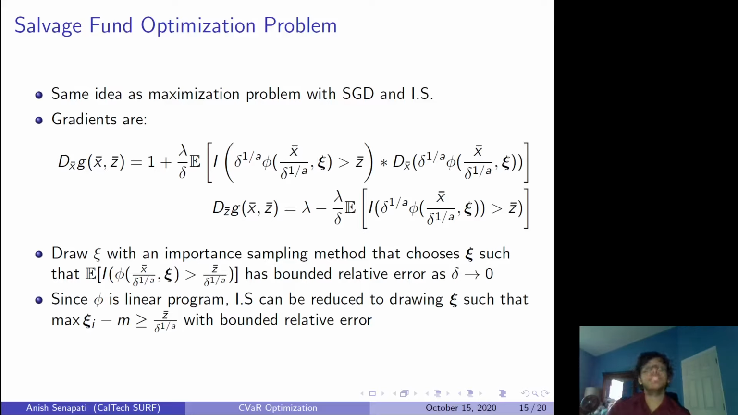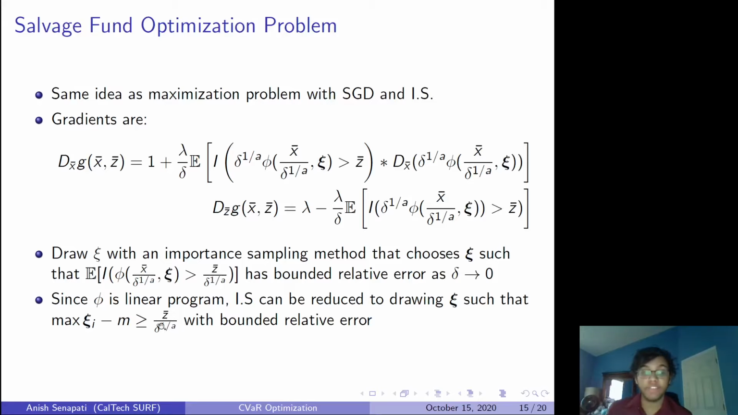then for the minimum problem, if you can find one satisfiable x and xi for phi, then the minimum will always be less than that. Basically, when you work through the linear programming, we need to introduce importance sampling such that this is satisfied here: the max of the random variables that you're drawing minus an m value is greater than or equal to z bar over gamma to the 1 over alpha.